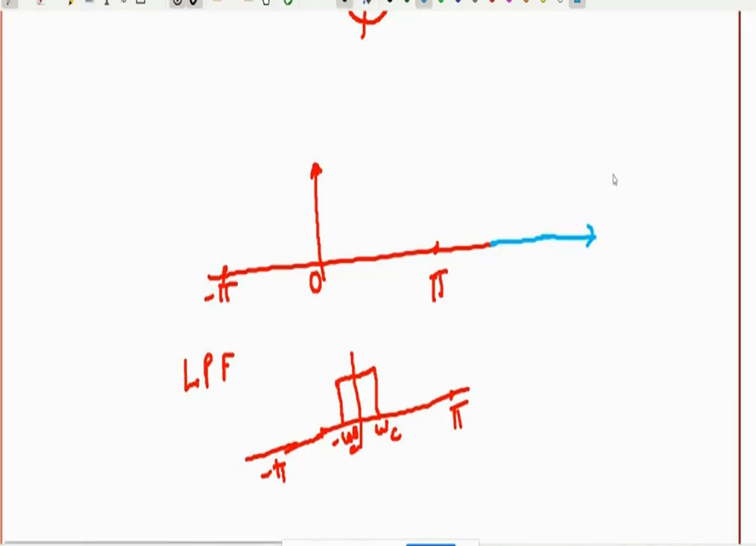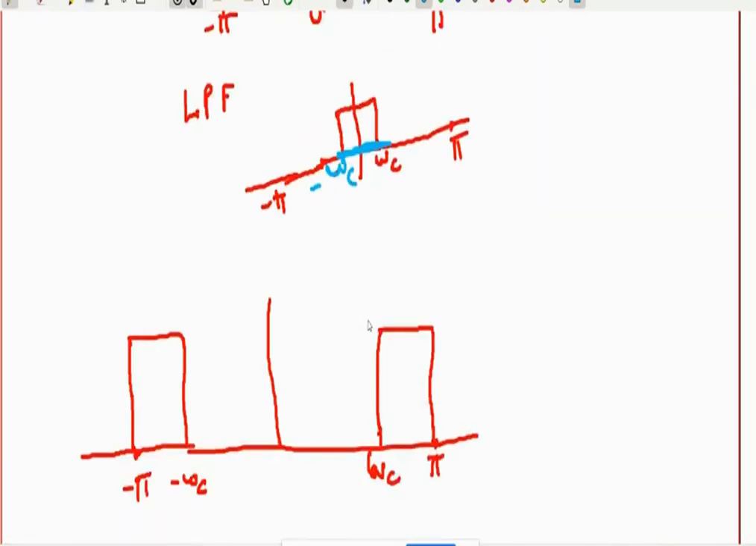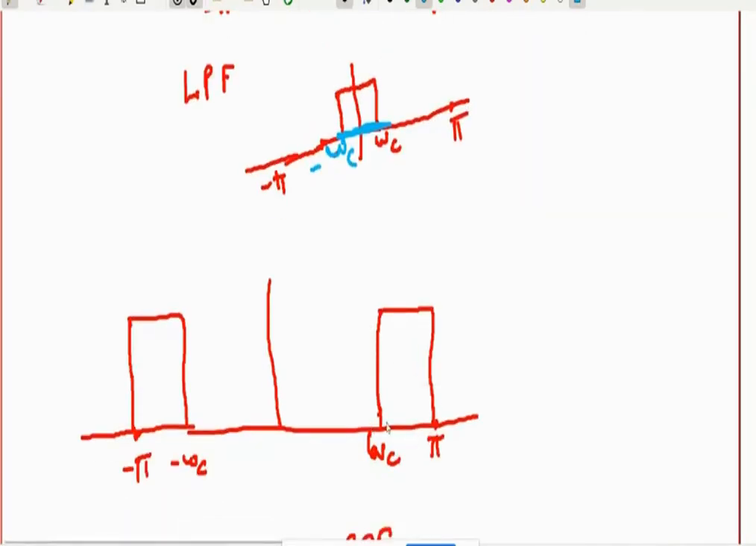Okay. Now we have filters like the low pass filter. It is going to pass low frequency. As I have drawn the frequency response of the low pass filter, it is passing frequency from minus omega c to plus omega c. It is passing a low frequency, so that's why it is a low pass filter. Then the high pass filter is passing a high frequency from omega c up to pi. So it is a high pass filter.